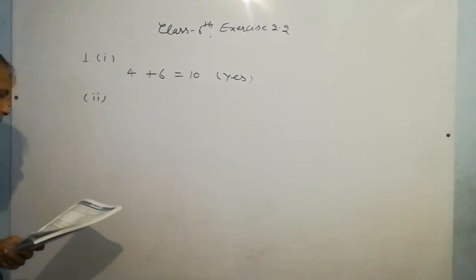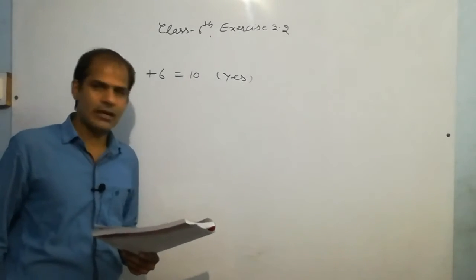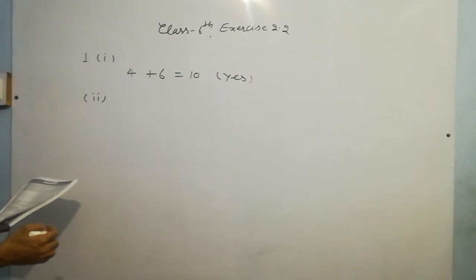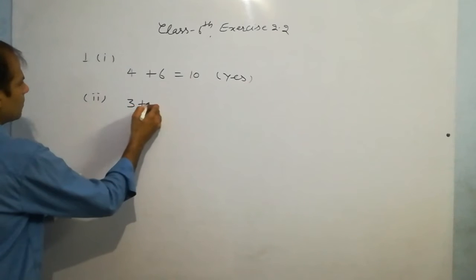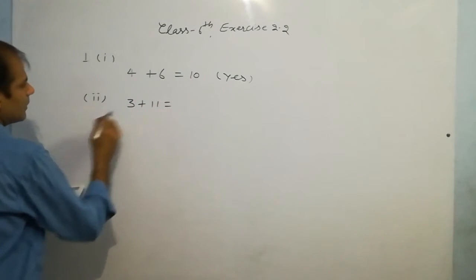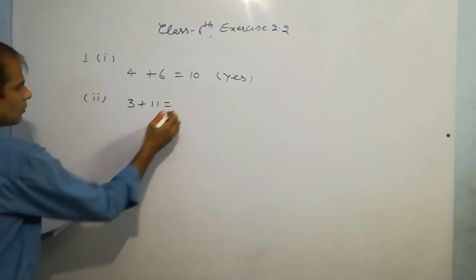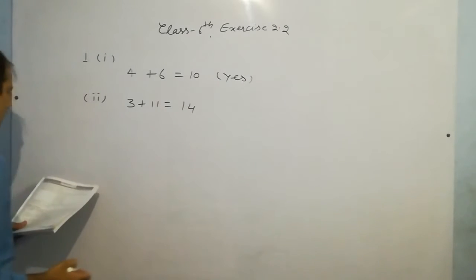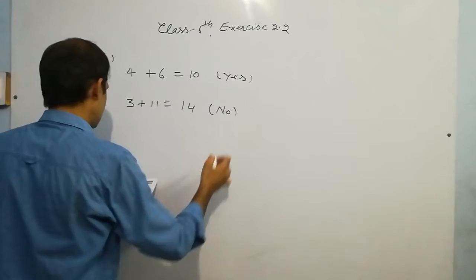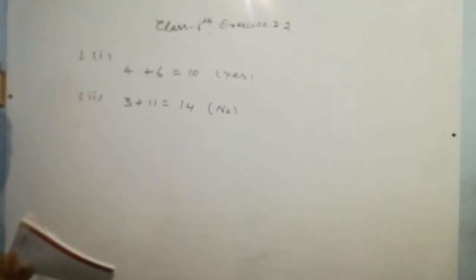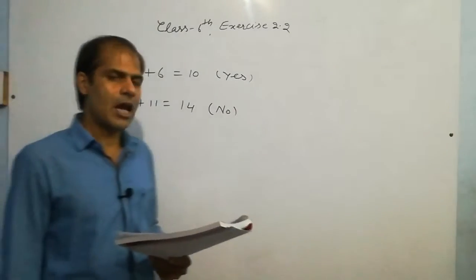Second part, is the sum of any two odd numbers an odd number? So try with odd numbers. 3 plus 11. 3 is an odd number, 11 also, but the sum is 14, that is even number. So the answer is no. Means the sum of two odd numbers is an odd number.